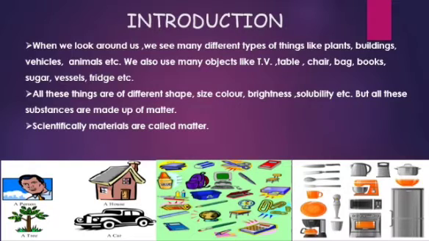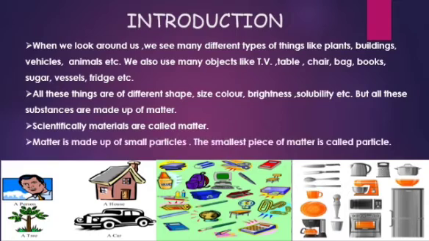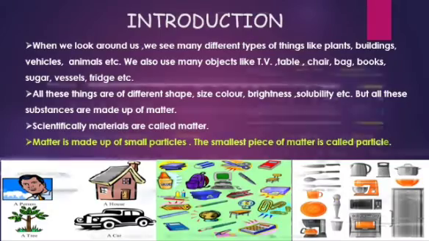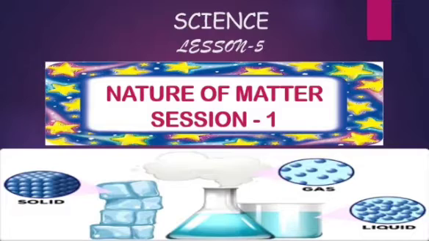Now, matter is made up of very tiny particles. They are so small that we cannot even see them. The smallest piece of matter is called a particle.